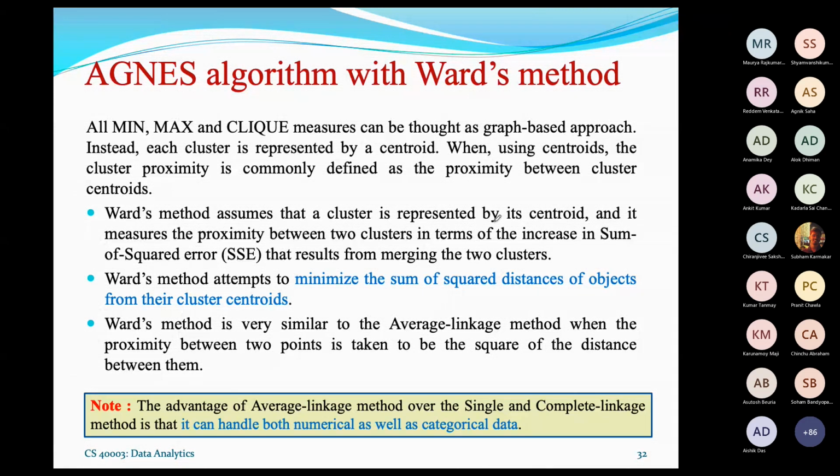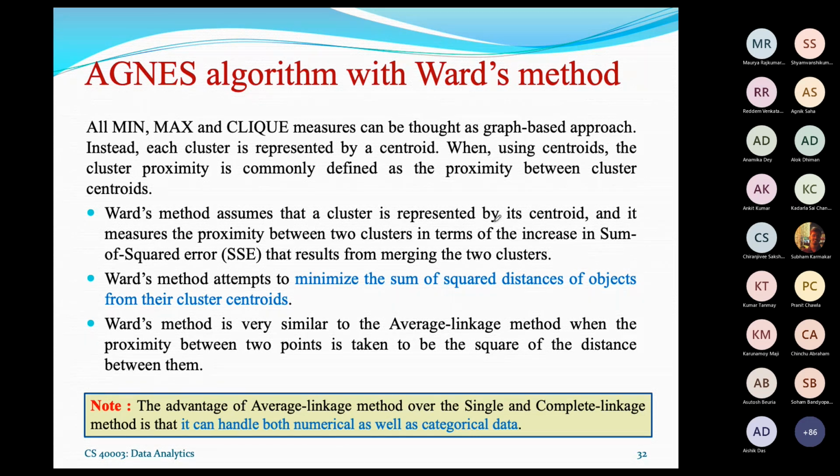So you can note down that, unlike the algorithm we have discussed in case of Agnes, the Ward method will consider an object which belongs to a cluster as its centroid. So the centroid concept is introduced into the Ward method.